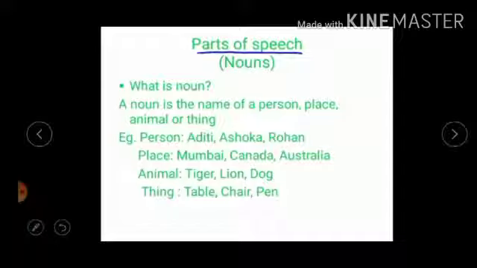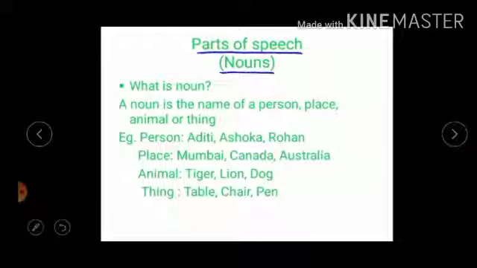How many parts of speech are there in English? There are 8 parts of speech. In that, today we are going to learn nouns and pronouns. Okay, so let's see here.